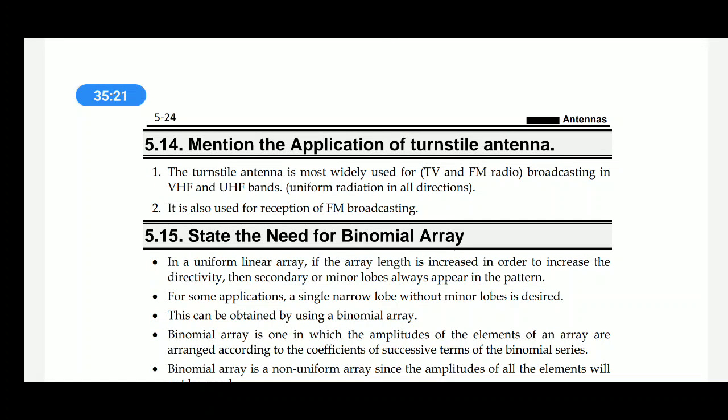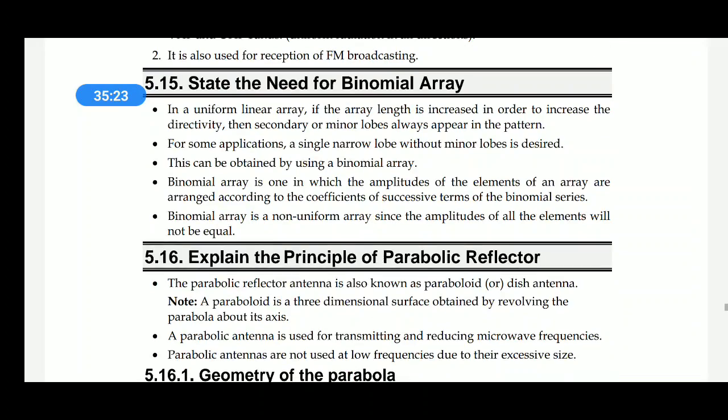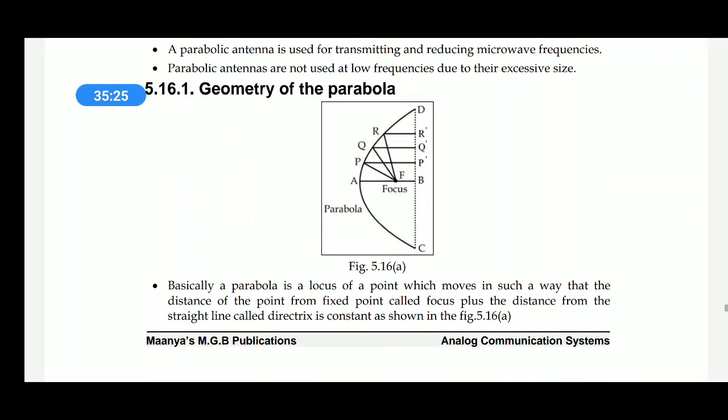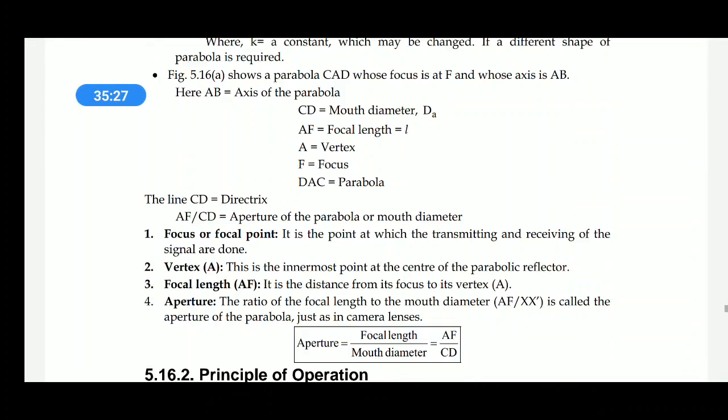After turnstile antenna, their applications: binomial array, parabolic reflector, different methods of parabolic feeding,